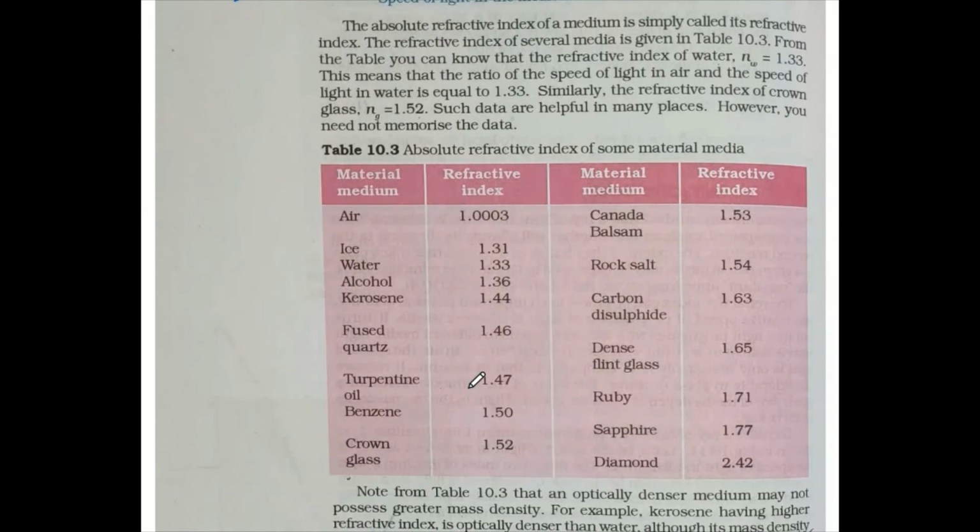In this table, certain material names, that is material medium, and their respective refractive indices are given. If necessary, you can memorize this, like air, refractive index 1.0003, diamond is the maximum at 2.42 here, crown glass 1.52, like that, as much as you can study.